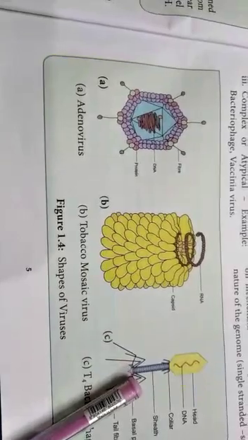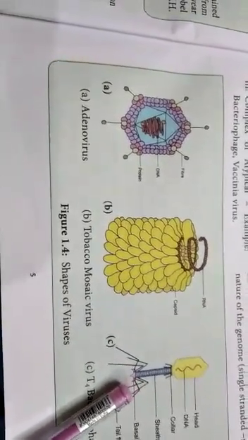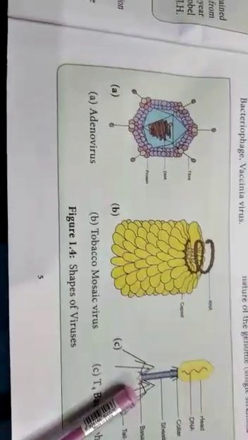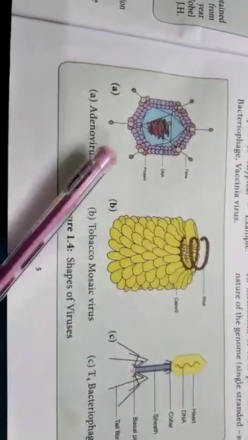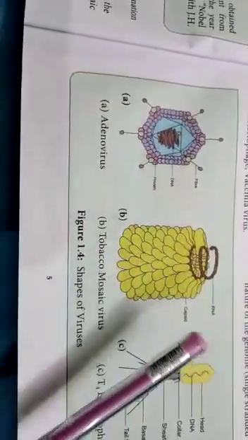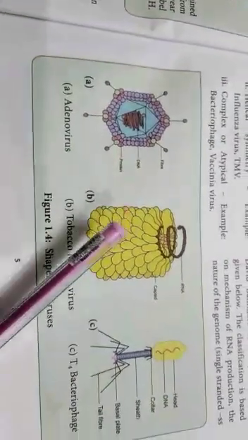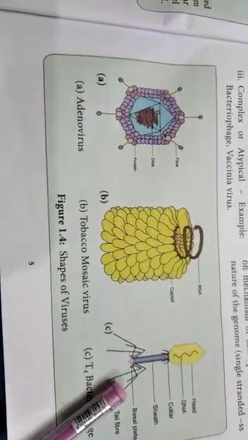And complex or atypical virus. So that is the example of bacteriophage and vaccinia virus. So here is the T4 bacteriophage. So three types of the virus based on their shape and symmetry. So one is cuboid, another helical, and the next one is complex or atypical virus.